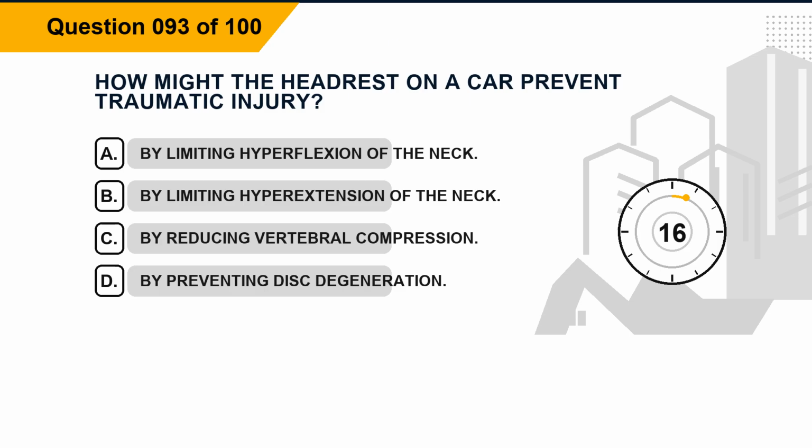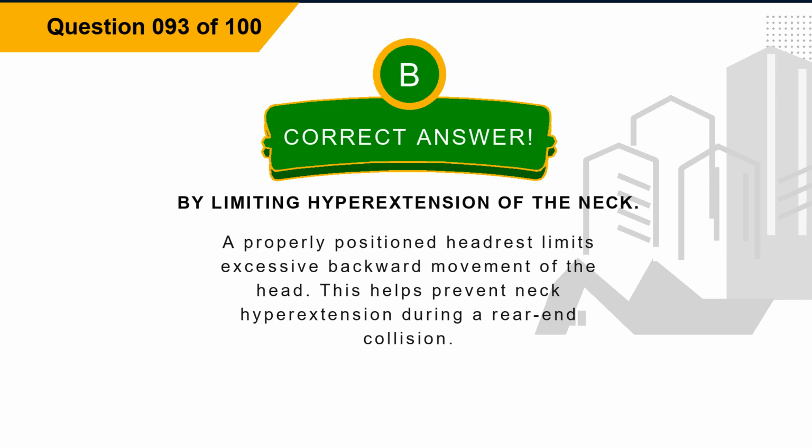Question 93. How might the headrest on a car prevent traumatic injury? Option A, by limiting hyperflexion of the neck. Option B, by limiting hyperextension of the neck. Option C, by reducing vertebral compression. Option D, by preventing disc degeneration. The correct answer is option B, by limiting hyperextension of the neck. Explanation: a properly positioned headrest limits excessive backward movement of the head. This helps prevent neck hyperextension during a rear-end collision.